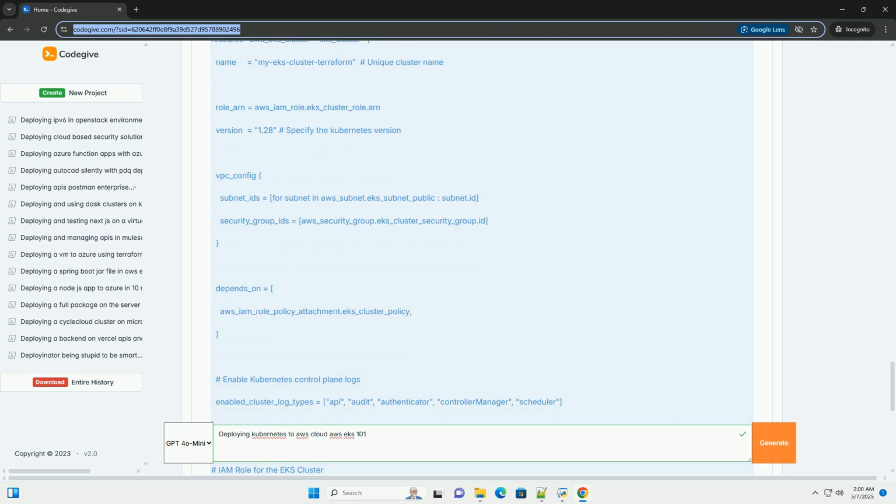7. Scaling your application. Scale the deployment. This will increase the number of Nginx replicas to 4. Kubernetes will automatically launch new pods to meet the desired replica count. Horizontal pod auto-scaling, HPA. To automatically scale your application based on resource utilization, you can use horizontal pod auto-scaling, HPA. This will create an HPA that scales the Nginx deployment between 2 and 10 replicas based on CPU utilization. The HPA will attempt to maintain an average CPU utilization of 50%.